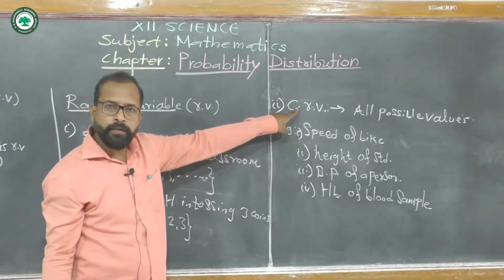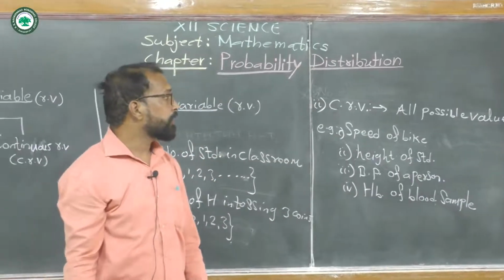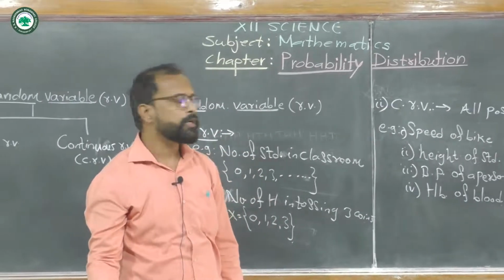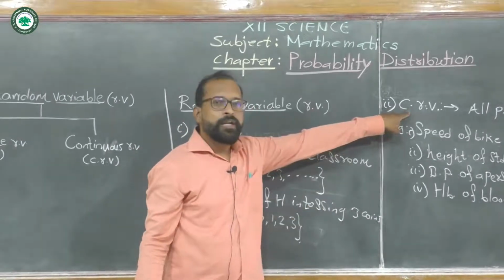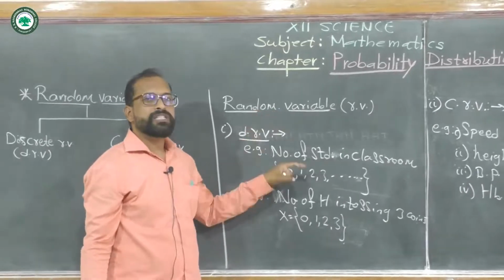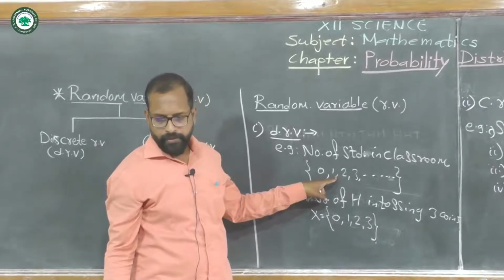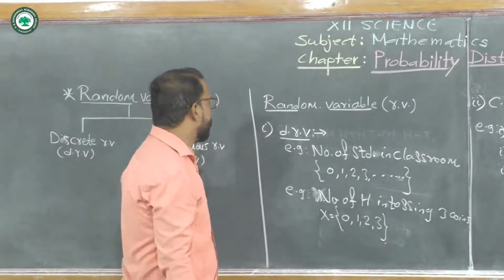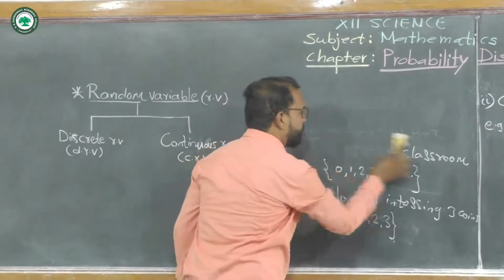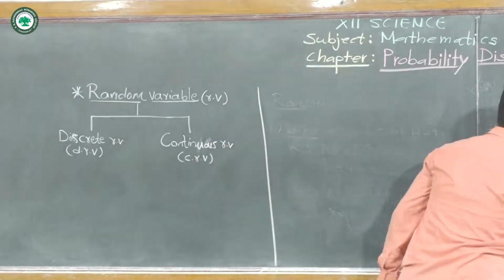And remember one thing again, a continuous random variable always takes infinitely many values, and a discrete random variable takes finite or countably infinite values. Now in the next section we see the discrete random variables.